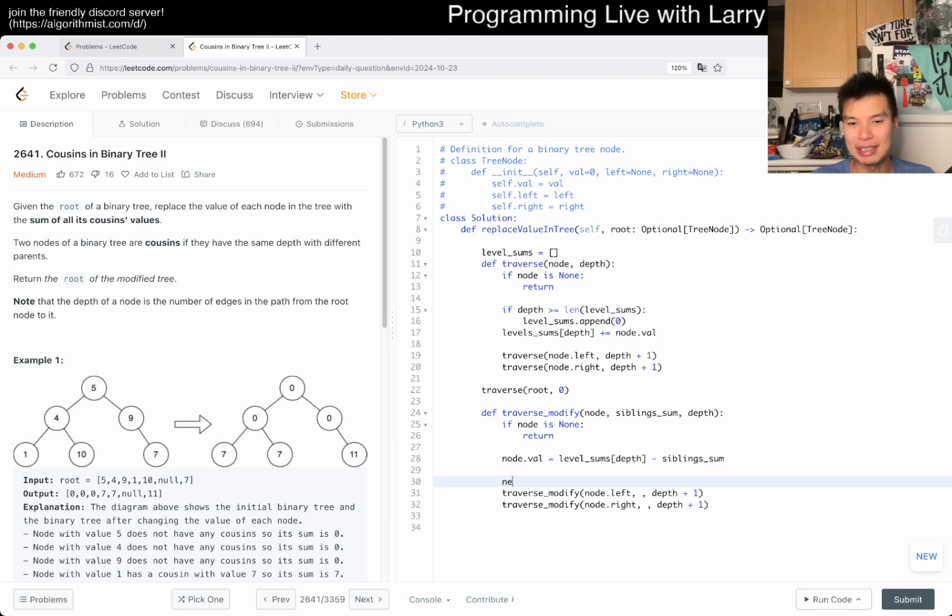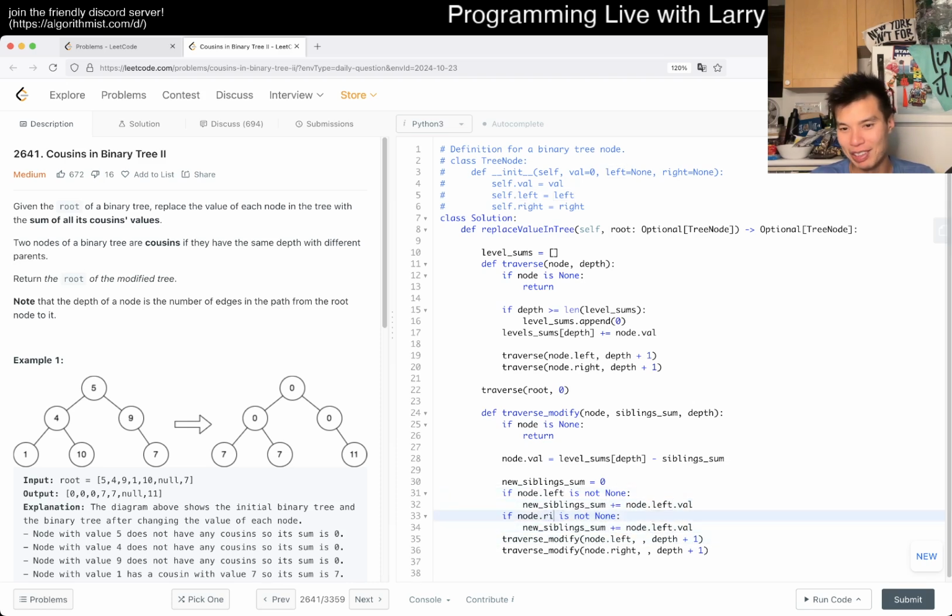So then now maybe new siblings sum is equal to 0. We have if node dot left is not none, then we sum it. And then we also do it to the right, and maybe you could have done this in a for loop as well, but you know. And that really should be it, right?